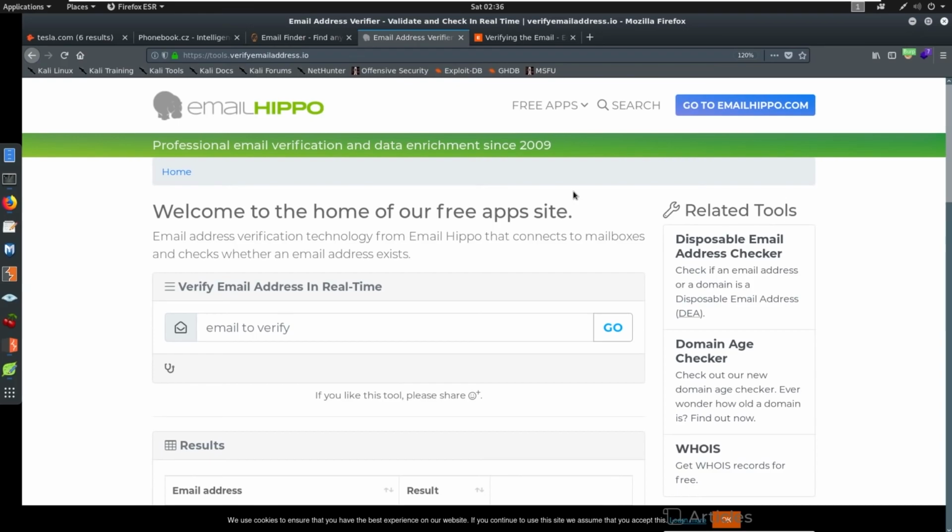Because if somebody shows up in a data breach, guess what? That email address has been used in the past. If you look at something like Have I Been Pwned, which we'll talk about in the next section, and they show up, guess what? That person's email address has existed. So we're trying to verify if an email address exists, who that address might belong to, etc.